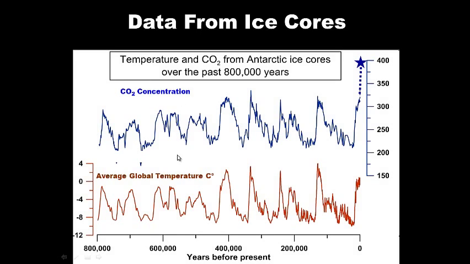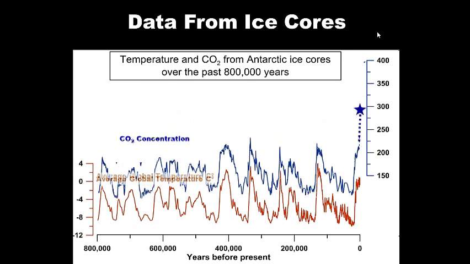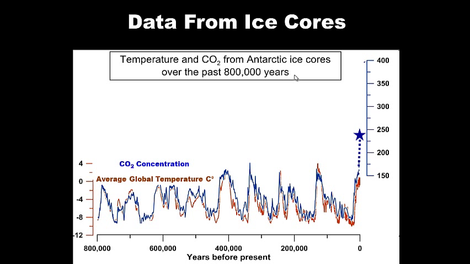Okay, so going back 800,000 years, here's the average global temperature, here is CO2 concentration. Let's overlap these graphs and see what happens. Do you notice a similarity by any chance? CO2 concentration and the average global temperatures are pretty close. And here is our current level of CO2. So you could probably expect a trend to increase here. The average global temperature will most likely follow this CO2 concentration trend.